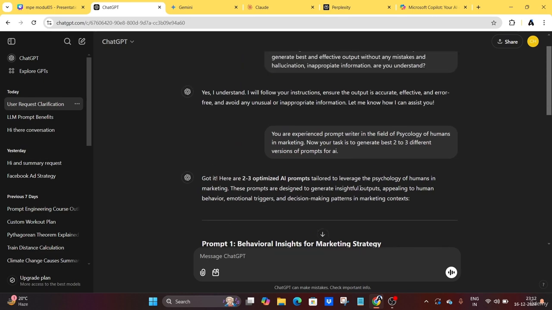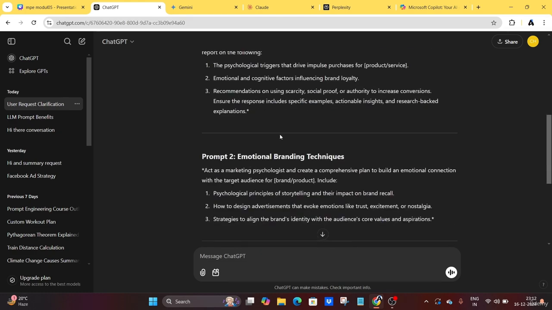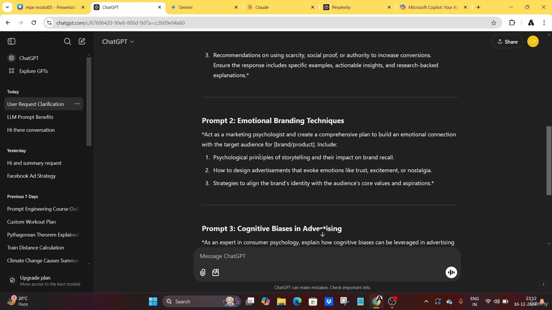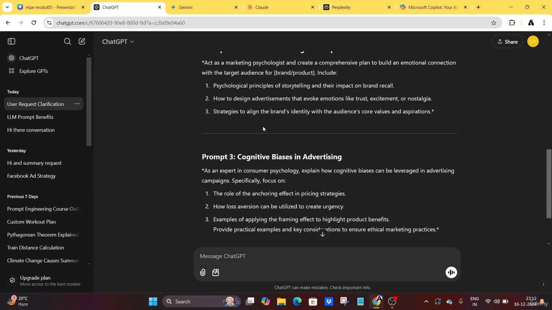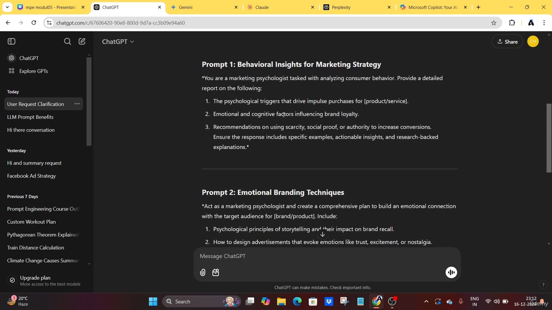The main purpose is that you have to write the best prompt pattern, that is, you are an experienced prompt writer in the field of psychology. The deeper you go, the AI will generate the output in depth, like that. Okay, you can see the prompt here. That is the best prompt. It is written better than I could write it myself, right?